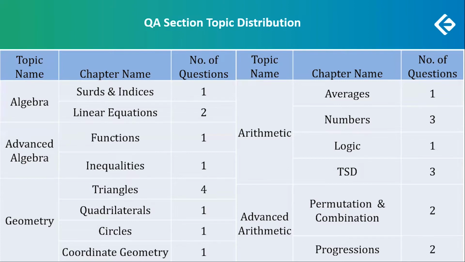In basic arithmetic, we had averages 1 question, numbers 3 questions. 1 question was based on logic and a bit of small calculations. 3 questions on time speed distance. Advanced arithmetic had 2 questions on permutation combination and 2 on progressions. That was a fairly good distribution.